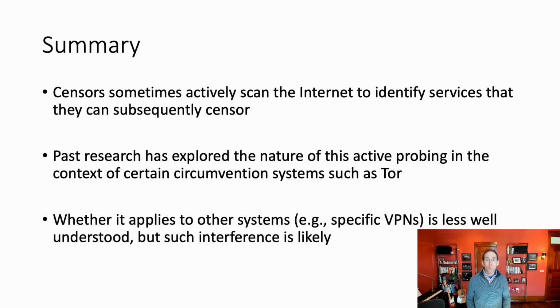Needless to say, there's an important takeaway lesson here from this part of the lecture, which is that sensors sometimes actively scan the internet to identify services that they can subsequently censor. And they do so to discover circumvention technologies so that they can block access to those technologies and services. Past research, ours and others, has explored the nature of this active probing in the context of certain circumvention systems such as Tor. And whether this type of probing applies to other systems, like specific VPNs or other services, is less well understood, but we can only assume that this type of probing and active interference is likely and prevalent.